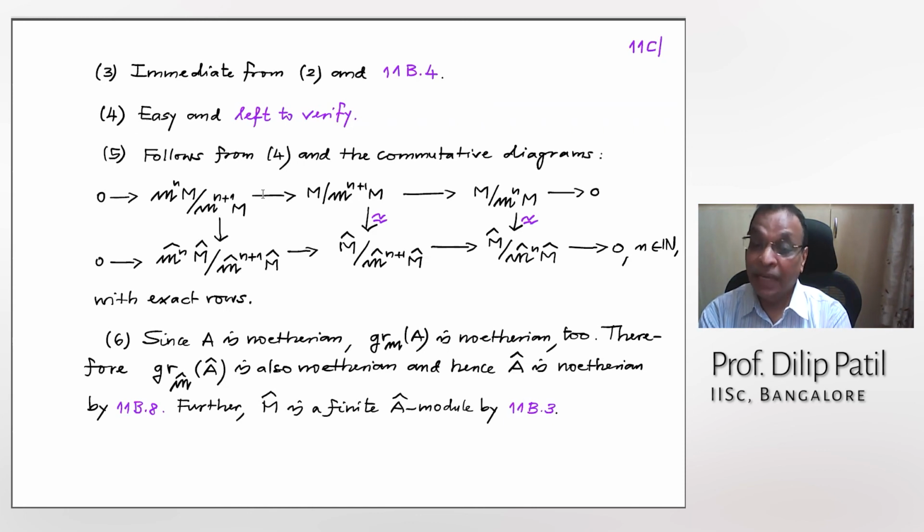Now the major step is to prove that a complete local ring will contain a copy of the residue field. This is one of the major steps. Once it contains a copy of the residue field, then it is easy to prove that it is a quotient of the power series ring over that copy of the residue field. So this I should be able to prove in the next lecture completely.